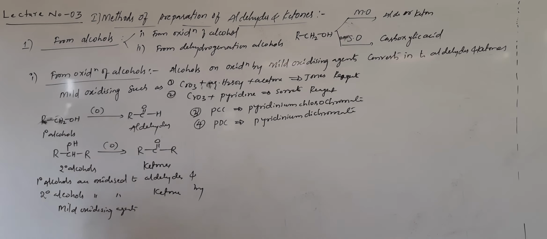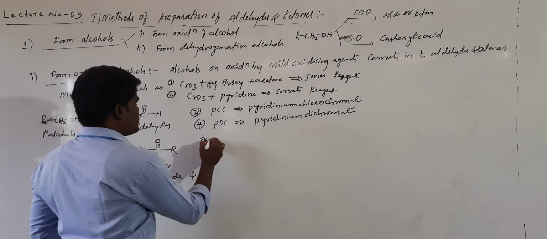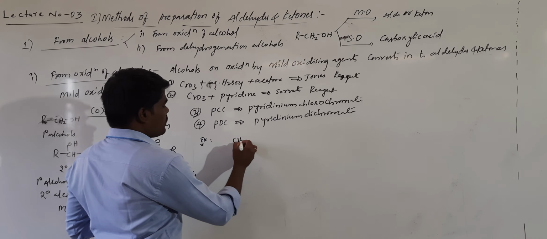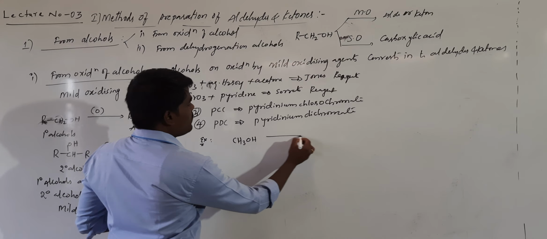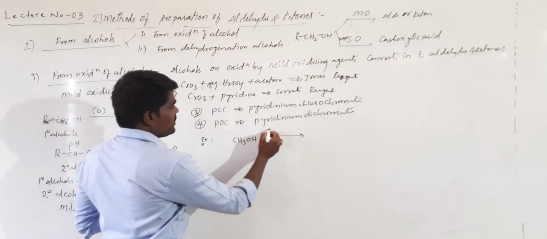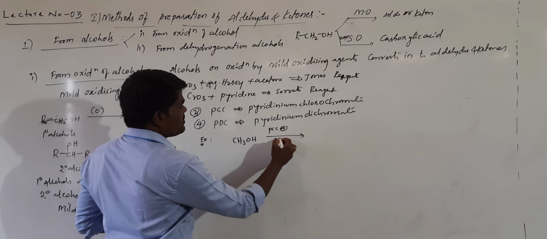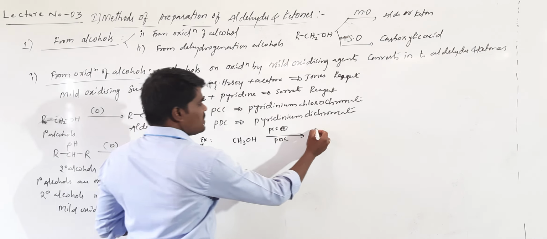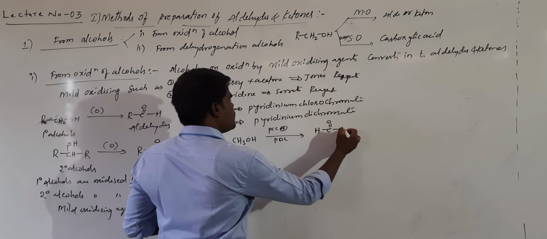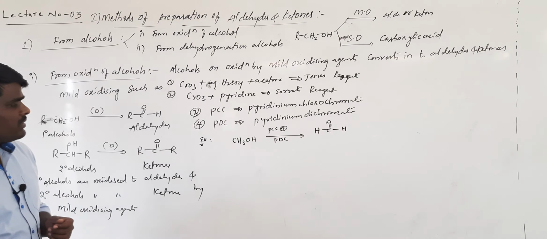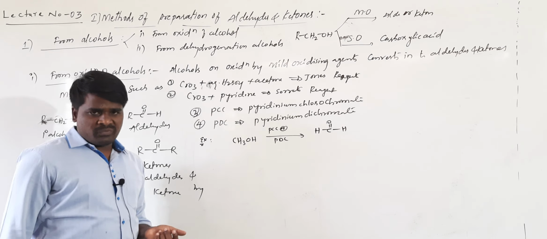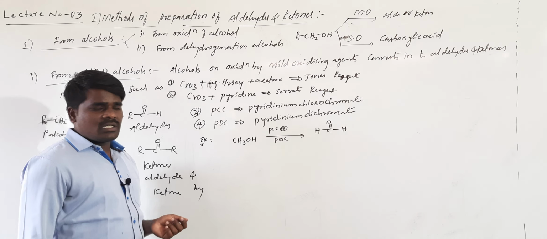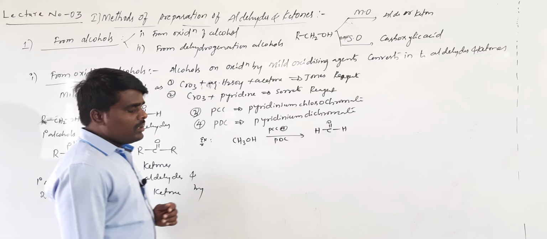Right? Now if you want to see an example, let us see some example. Suppose, let us take the simplest primary alcohol, that is methyl alcohol. If you take methyl alcohol and subject it to any one of the reagents, either PCC, or PDC, or Jones reagent or Sarett's reagent, what happens? It will be converted into, okay, you have to convert this primary alcoholic group, that is the carbon to which the hydroxy group is attached, into the corresponding aldehyde group.